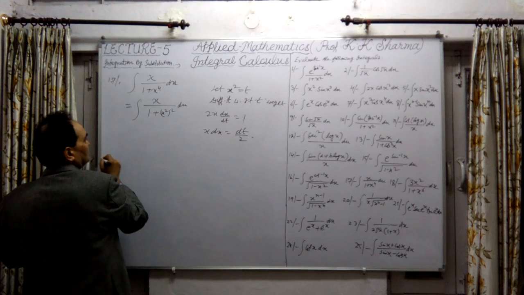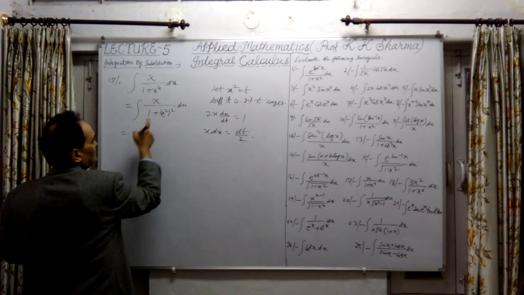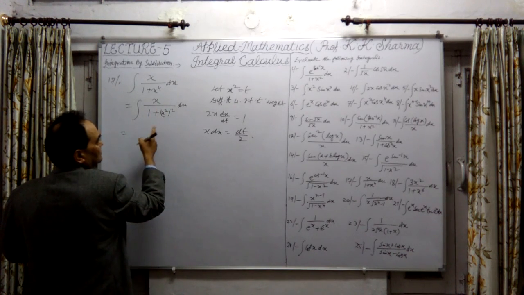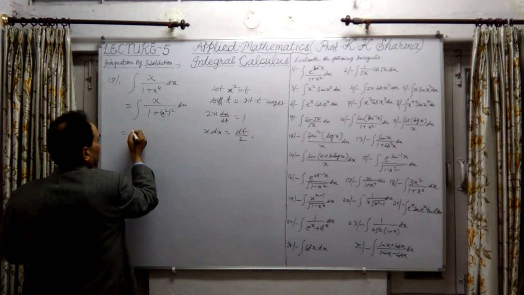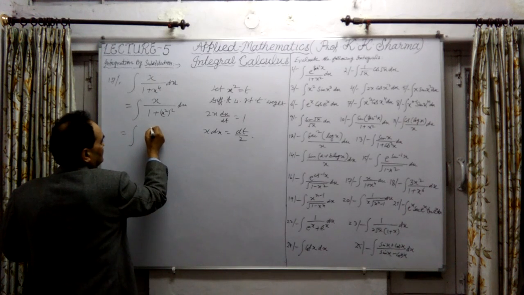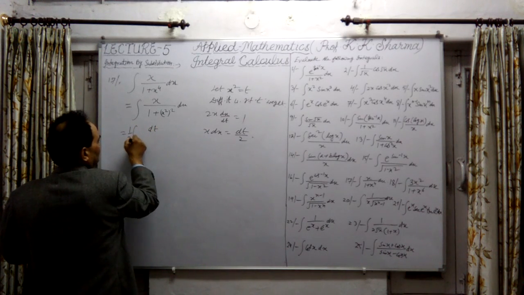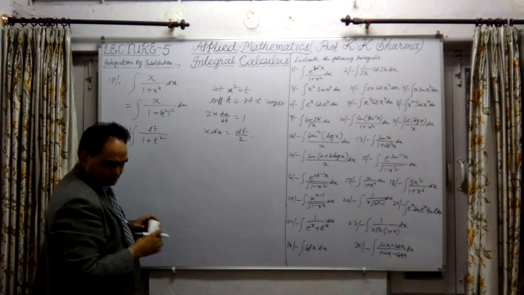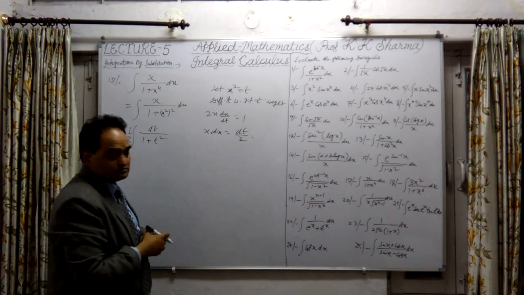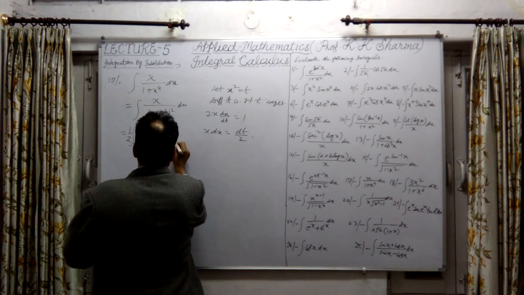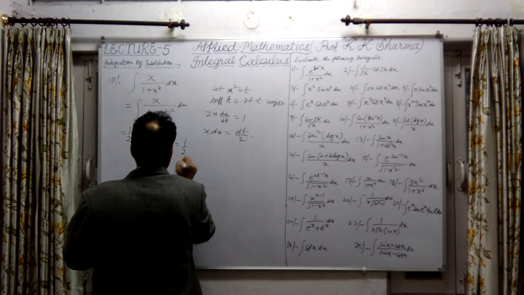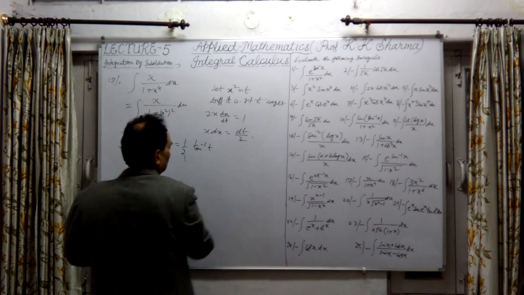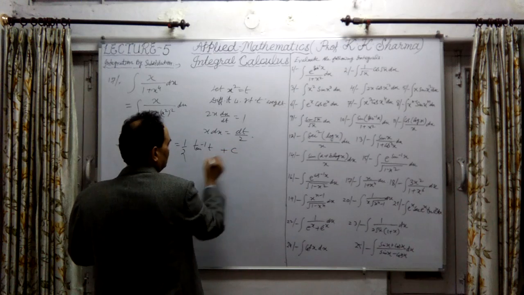Take 2 to this side. So x into dx in the numerator, we write it as dt upon 2, meaning 1 upon 2 taken outside, and the denominator is 1 plus t square. Now we know that the integration of this is tan inverse t, plus constant of integration.